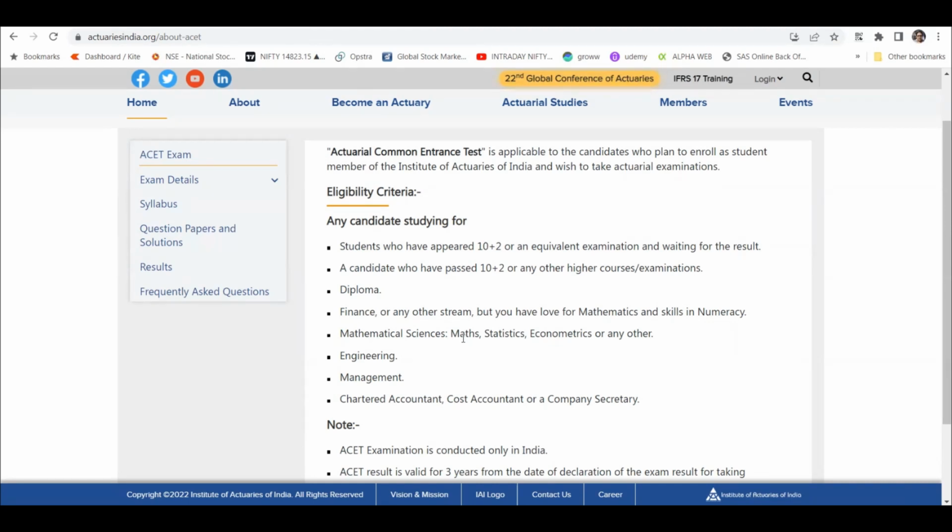As I mentioned, there are many people who have graduated in maths and forgotten maths, so that would not help you, right? And it's not a very deep level of maths that you require in actuarial work, like what we have studied in maths honors. That level of maths is not required. It's only application oriented maths, but you need some degree of expertise in maths. And if you don't have that expertise, then you have to be open to the idea of building that expertise. Otherwise, you will struggle in actuarial work, right?